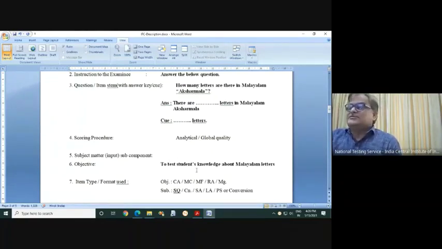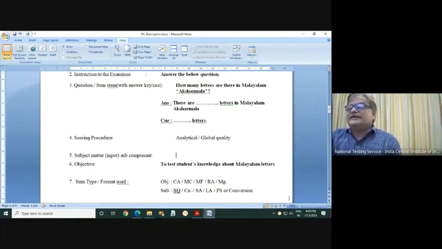To test a student's knowledge, you can replace it with understanding, application ability, or analytical skills, whatever your objective may be. The content part will change if it is letters or words or sentence structure.